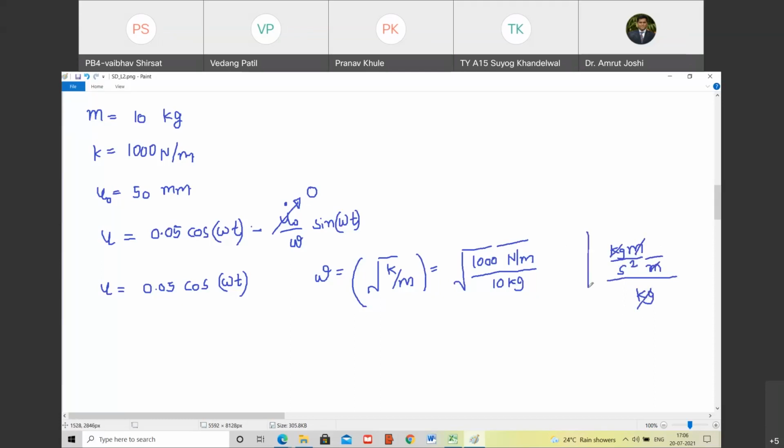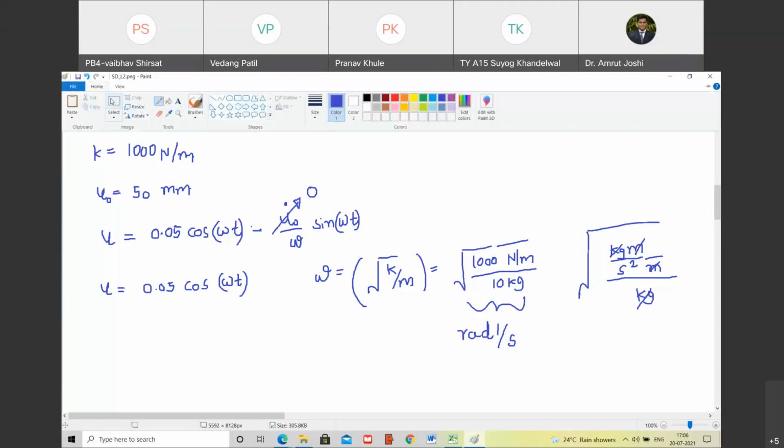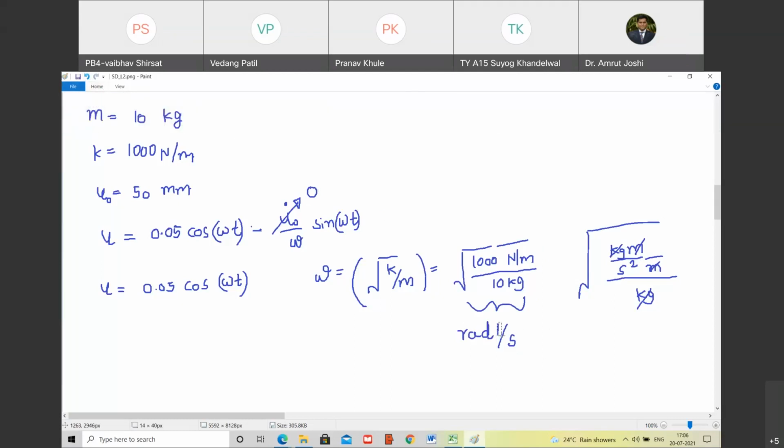And inside the square root sign, you have 1 upon s square. So what is the unit of this quantity? The unit of this quantity is 1 by s. Do you agree? Yes. But we will not write it as 1 by s. Instead of that, we will say it is radian by s, because radian doesn't have any unit. Do you agree with me? Yes. So whenever it is unitless, we can also call it radian. Why we are doing this I will tell you in a while, but it is radian per second. Are you with me?